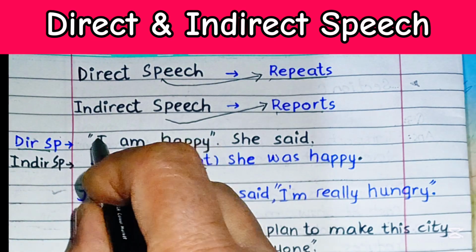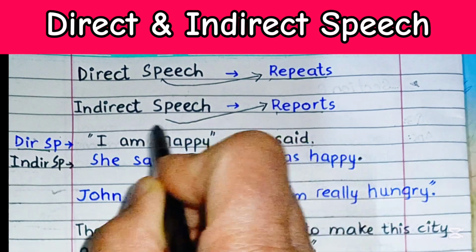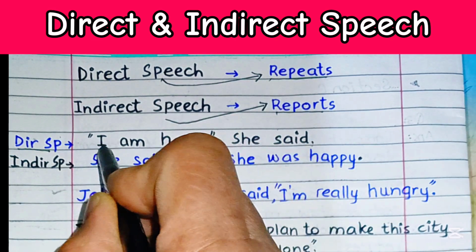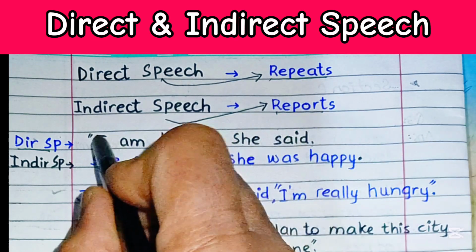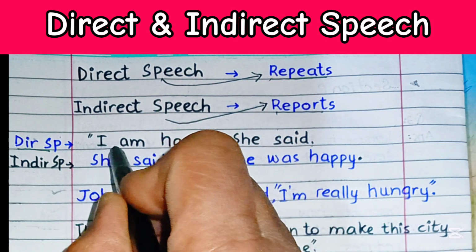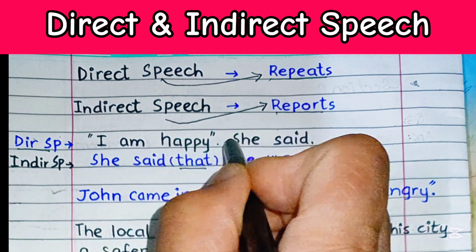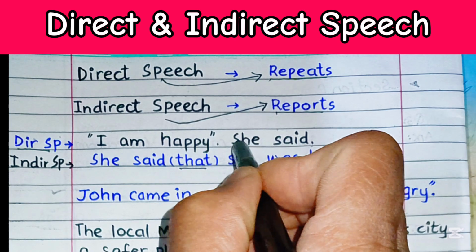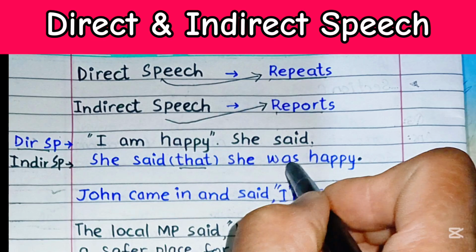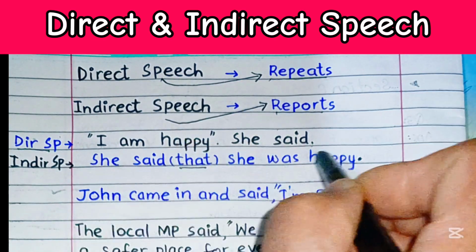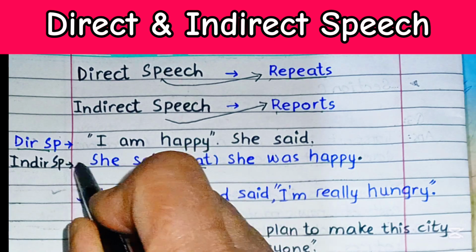Over here, "I am happy," she said. If we keep on saying the same words by that person, she, then it is going to be our repetition. We are going to repeat the words uttered by the speaker. But if we are going to change the words and the tense over here, and there are no inverted commas, then this is actually a report.